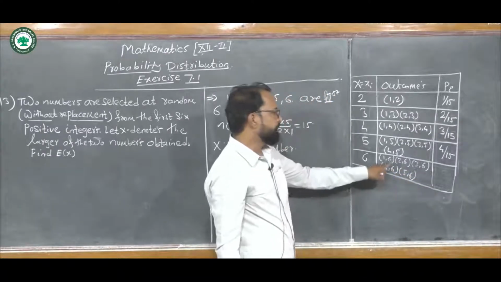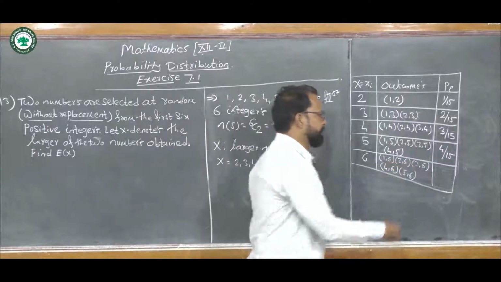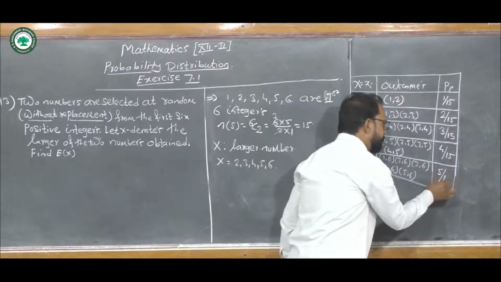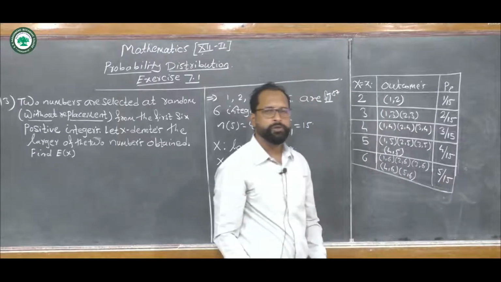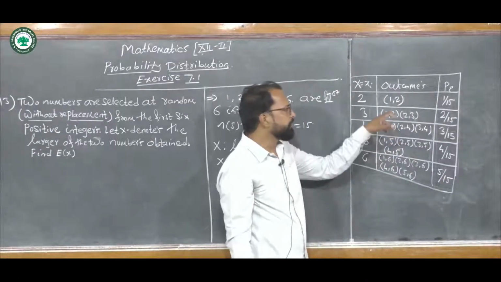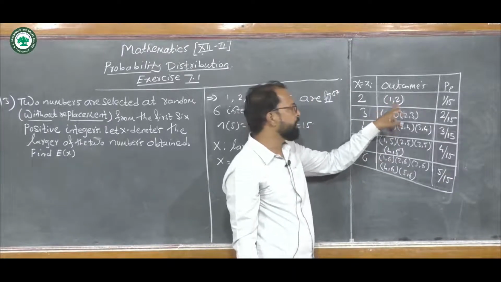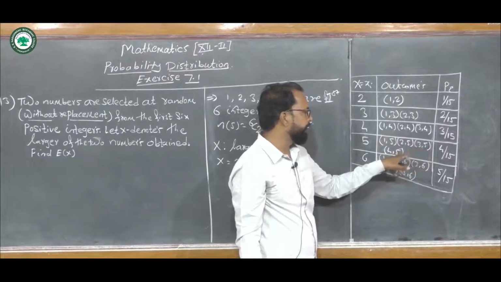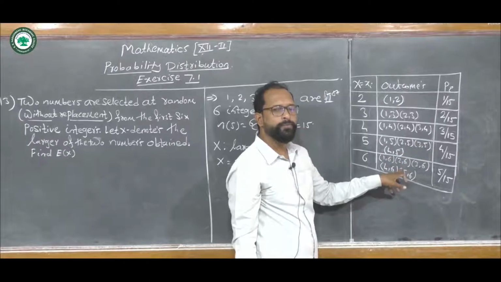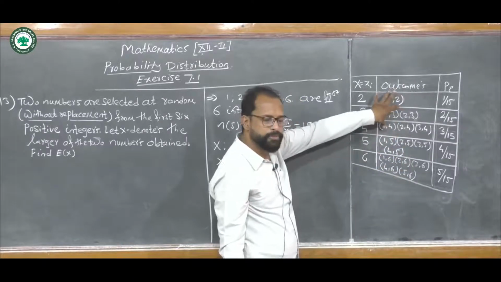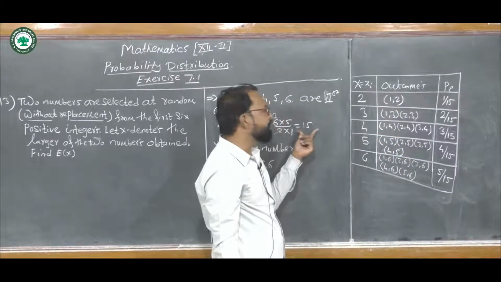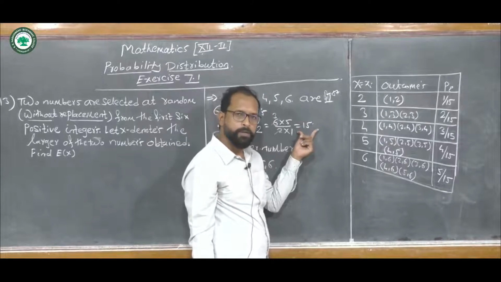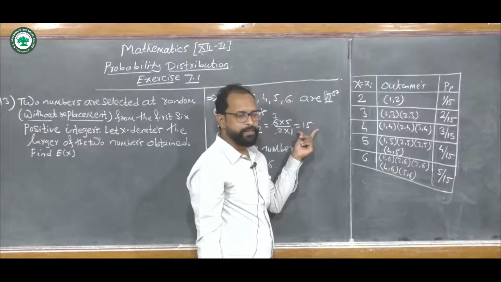So there are 5 outcomes, and the corresponding probability is 5 upon 15. We can cross-check here. The total outcomes are 15: 1, 2, 3 up to 10, and 10 plus 5 is 15. That is, in this probability distribution we consider all 15 outcomes, and so this probability distribution is correct.